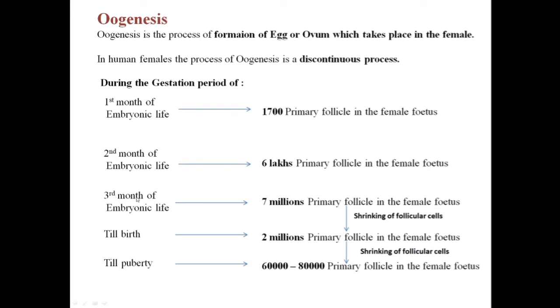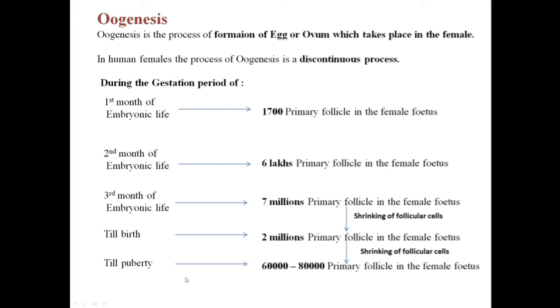And after the third month of embryonic life, a large mass of these primary follicles undergoes shrinking. So there is a shrinking of follicular cells, and now this number decreases till birth to 2 million primary follicles. So till birth, the female fetus will have 2 million primary follicles.